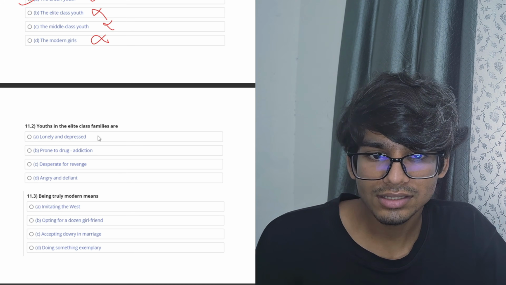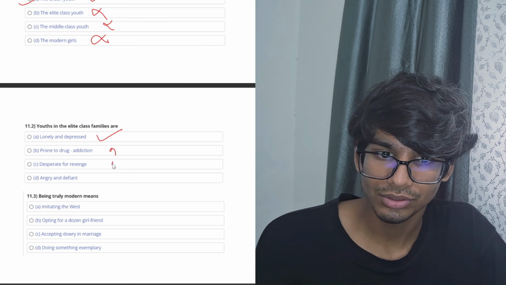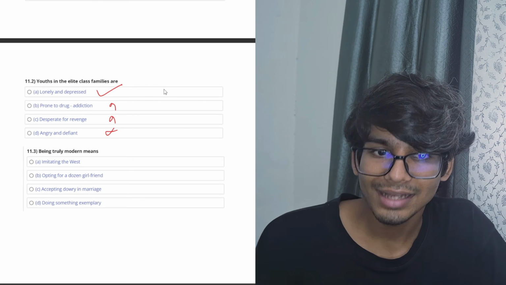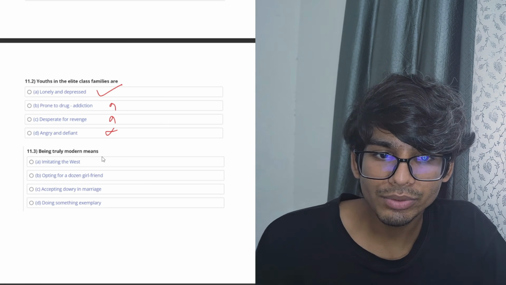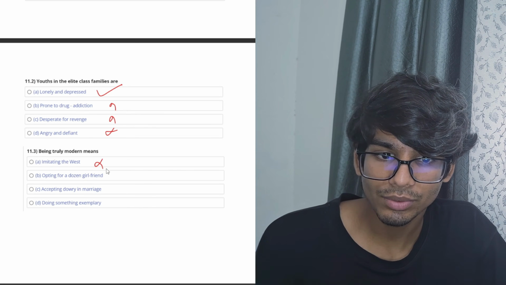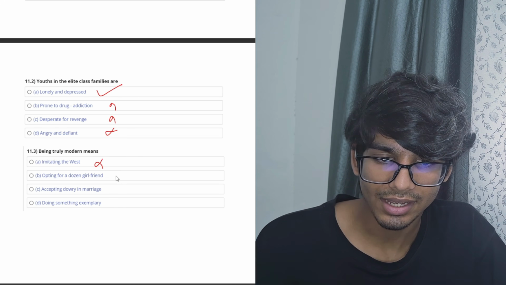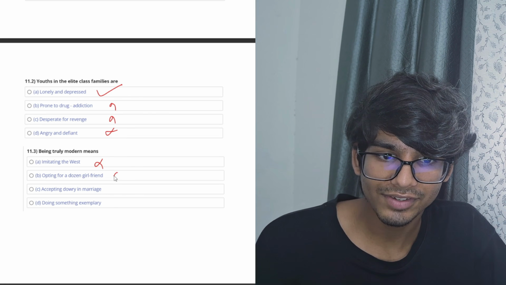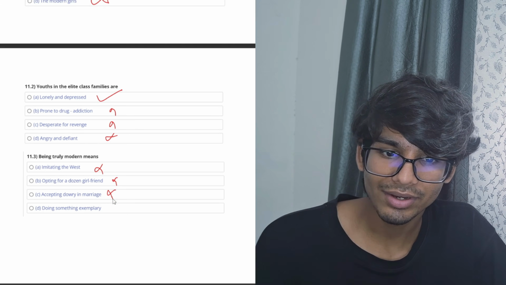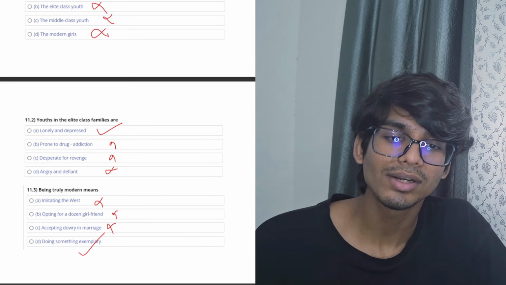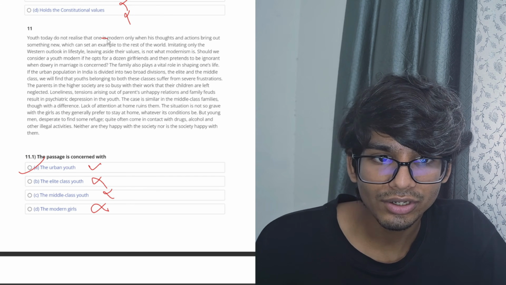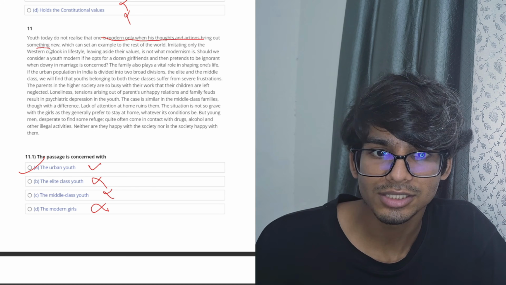Youth in the elite class are lonely and depressed. Yeah, no, no. It's given in the passage directly. Being truly modern means imitating the West. No, it's actually the opposite of what's there in the passage. Opting for a dozen girlfriends. No. Accepting dowry in marriage. No. Doing something exemplary. That is what it talks about in the very beginning, that you are modern when your thoughts and actions bring out something new.